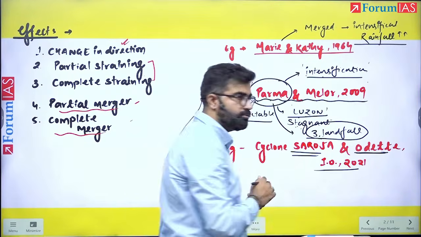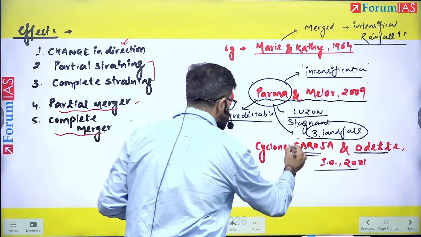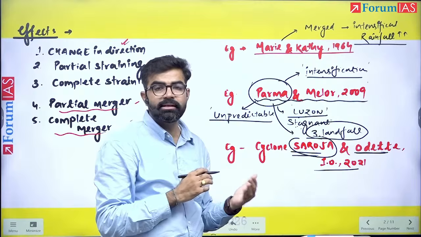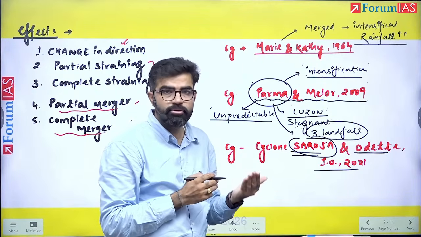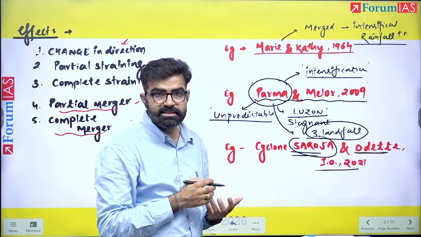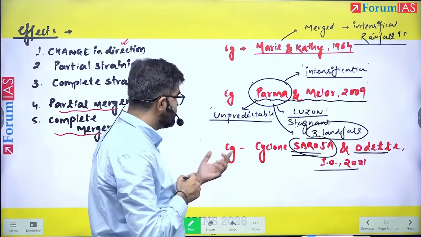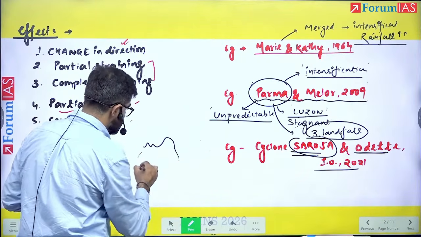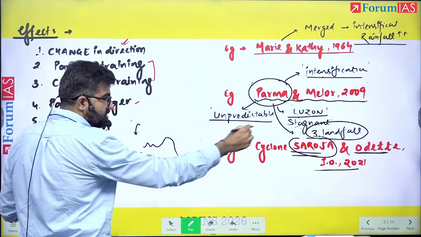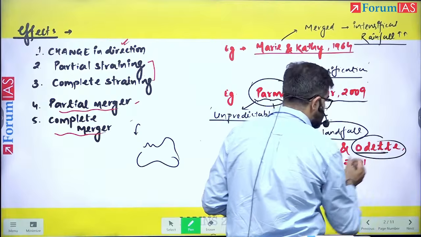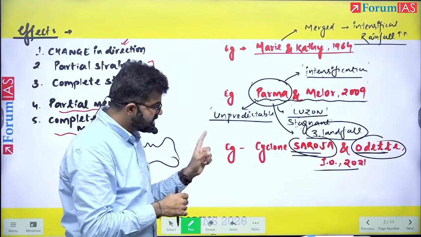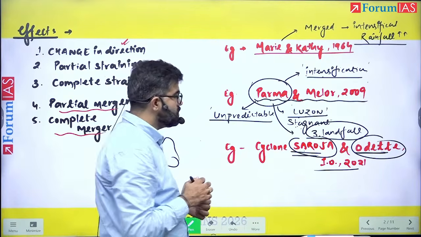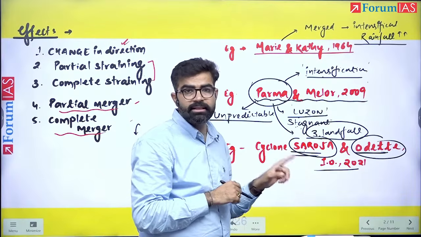This was in the Indian Ocean in 2021. Saroja cyclone hit the Indonesian region. After hitting Indonesia, it created a lot of rainfall there. After creating floods and landslides in the Indonesian region, its intensity should have decreased. But what happened is when it was moving closer to Australia, it interacted with the Odete, and this Fujiwara effect, meaning merging of these two, resulted in the re-intensification of Saroja. And this Saroja also became highly unpredictable.